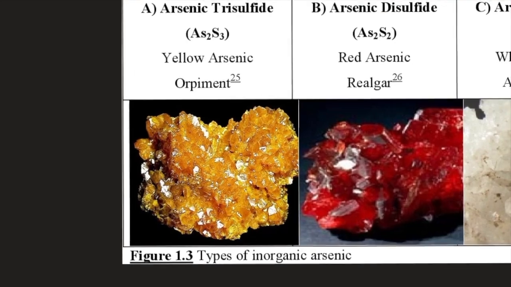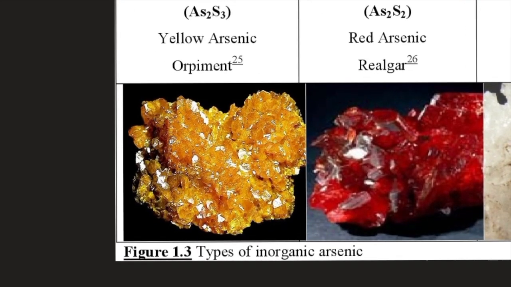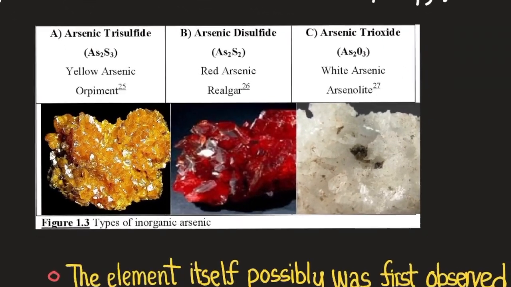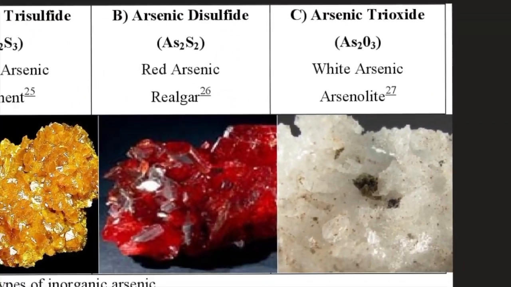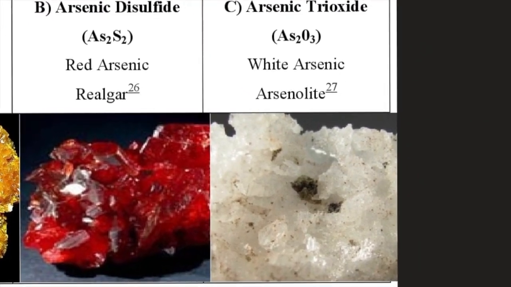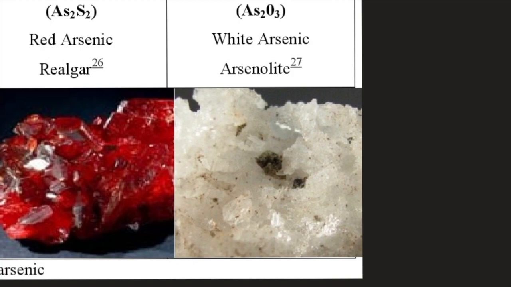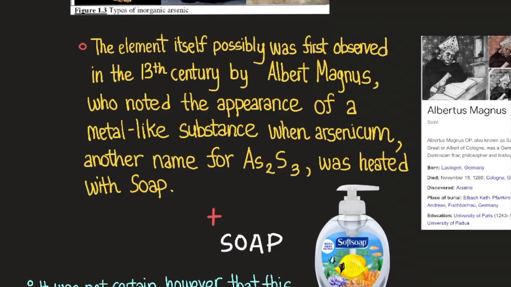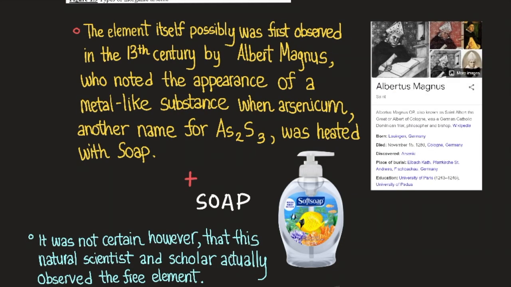So here we have arsenic trisulfide, As2S3, yellow arsenic, which is orpiment, and we have here arsenic disulfide, As2S2, red arsenic, which is realgar, and here we have arsenic trioxide, white arsenic, its molecular formula is As2O3. So the element itself was possibly first observed in the 13th century by Albertus Magnus, who noted the appearance of a metal-like substance when arsenicum, another name for As2S3, was heated with soap. As2S3 is 2 atoms of arsenic bound to 3 atoms of sulfur. If you're interested in watching the sulfur video, the link is in the description below. So he combined that with soap.